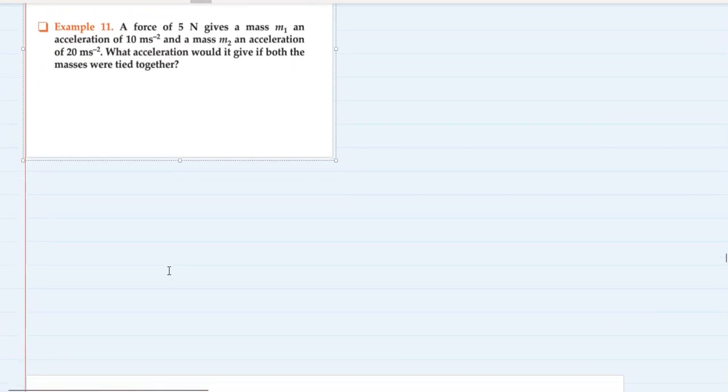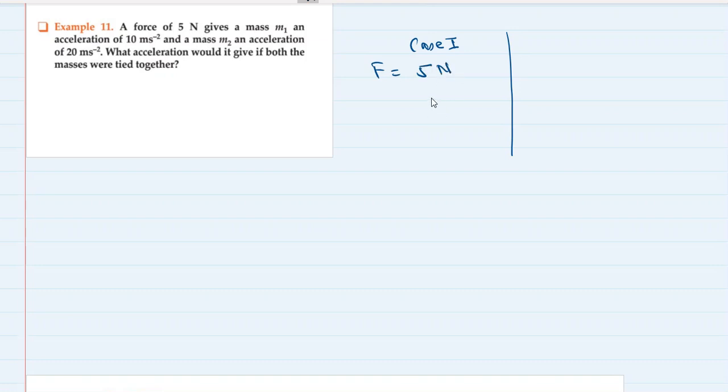A force of 5 Newton gives a mass m1 an acceleration of 10 meter per second square. Okay, case 1. Force of 5 Newton gives a mass m1 an acceleration of 10 meter per second square. Okay, and mass m2, case 2.